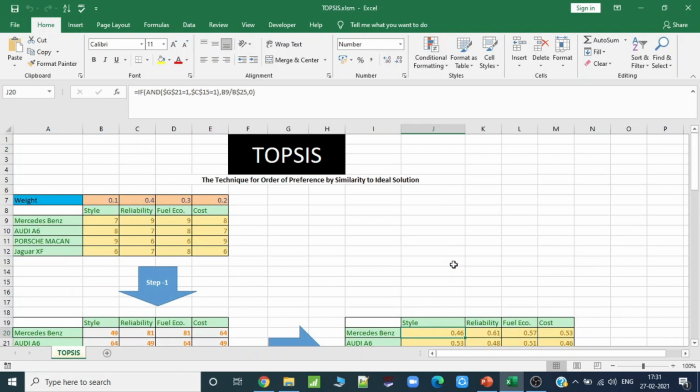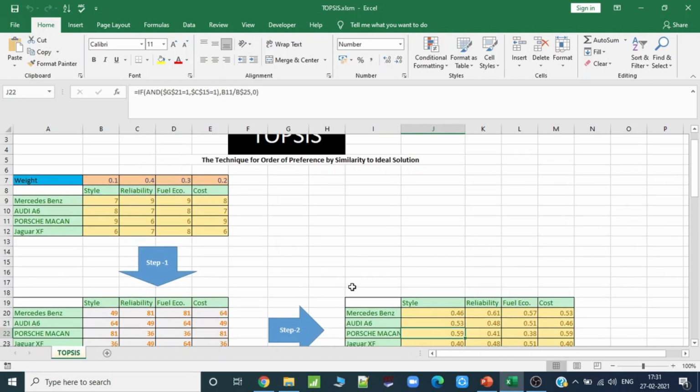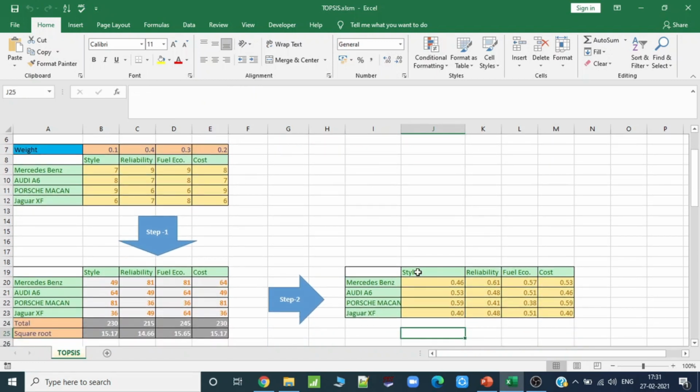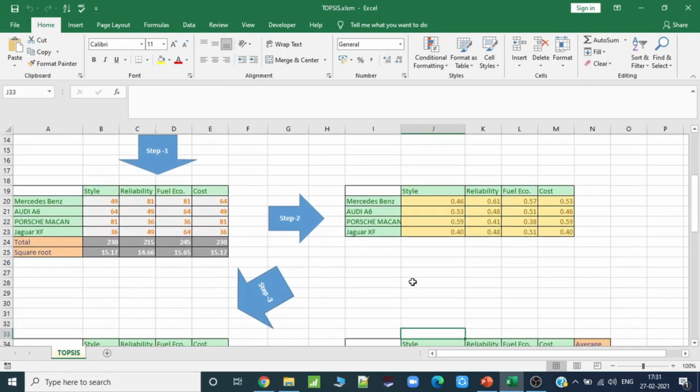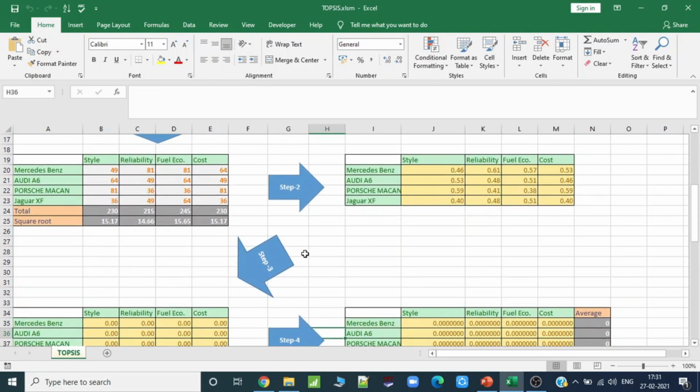After that, we will use our cost matrix or the weights that we have given to find out the relative cost. Like 0.1 given to the style part. So Mercedes-Benz got 0.46 into 0.1. That is 10% of 0.46, which is 0.046.